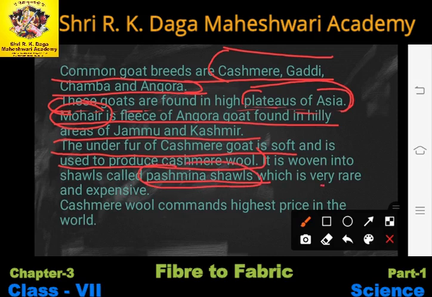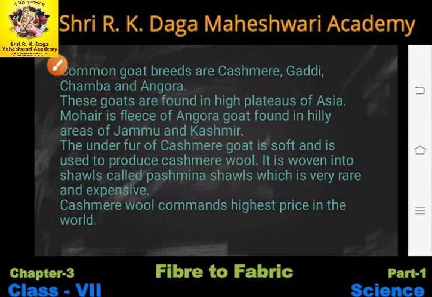Pashmina shawls are very expensive. Okay, these are so costly because they have very rare qualities which we cannot find in any other wool. These are very special and that's why they are very expensive as well. Kashmiri wool commands the highest price in the world. Okay, Kashmiri wool is the most expensive wool in the whole world. So students, you have to learn all these points.